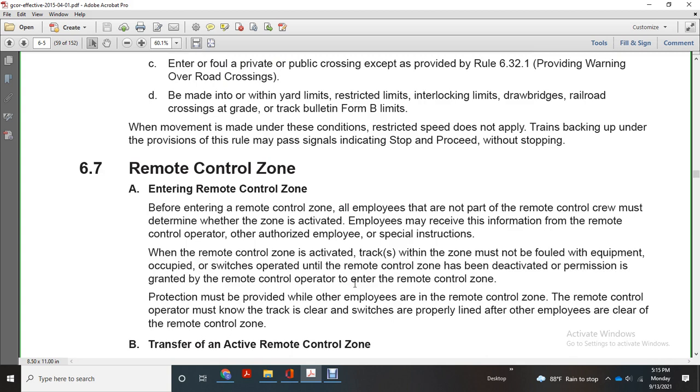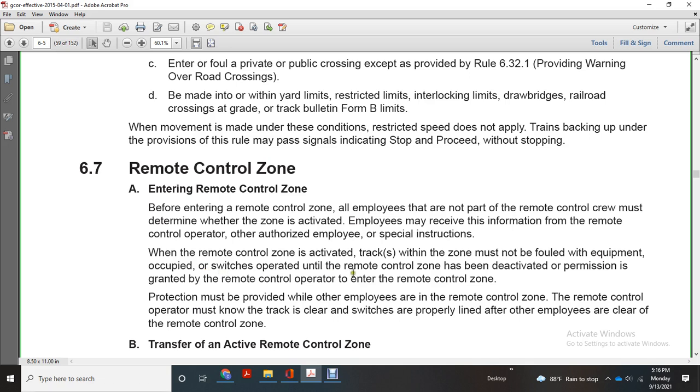Alright, your remote control zone. Before entering the remote control zone, all employees, whether or not they are part of the remote control crew, must determine whether the zone is activated. The employee must retrieve the information from the remote control operator, or follow the special instructions for unauthorized employees. When the remote control zone is activated, the zone must not be fouled with equipment or occupied switch operator until the remote control zone has been deactivated.